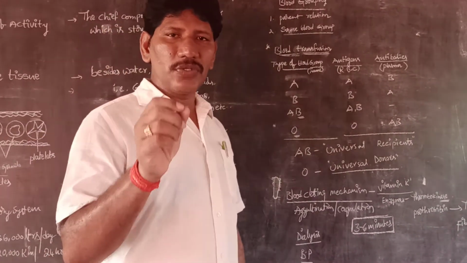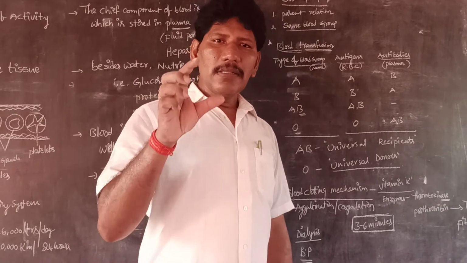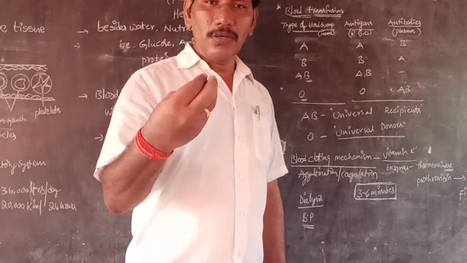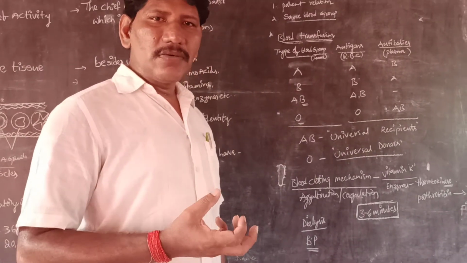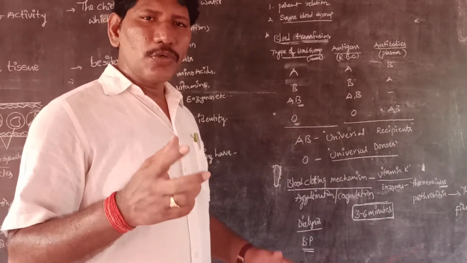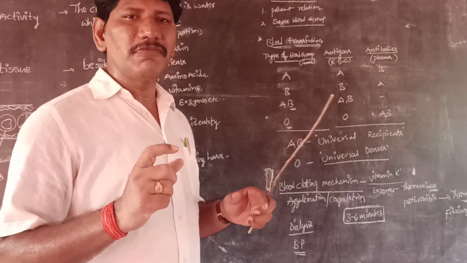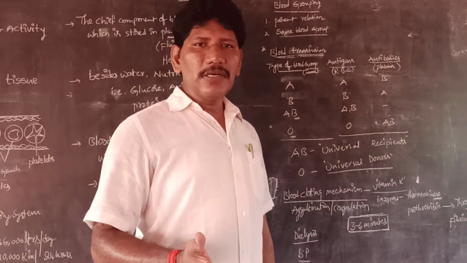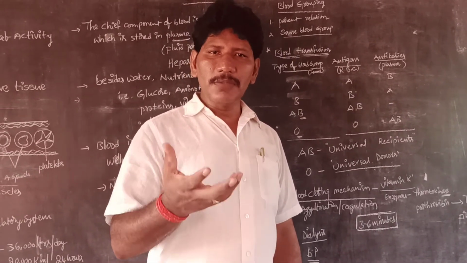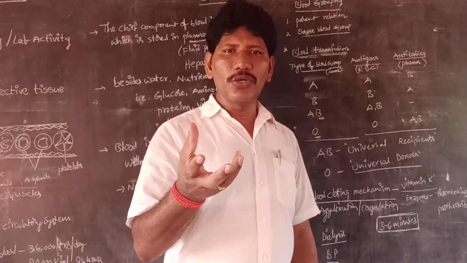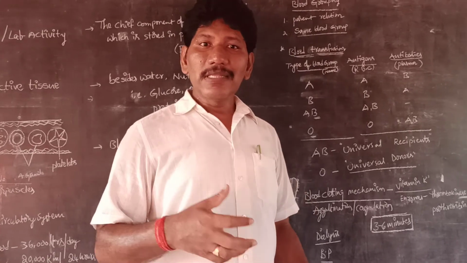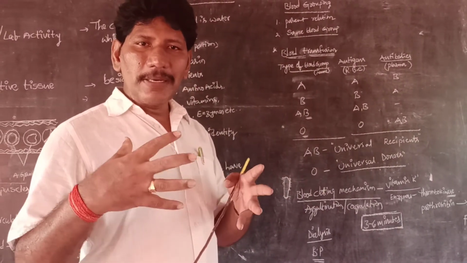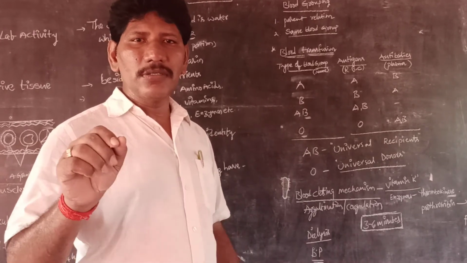At the time of blood transfusion, the donor who donates the blood and the recipient who receives the blood, the blood grouping of both persons is very essential to sustain our body. If not, if we simply donate blood or simply receive blood without knowing our blood grouping, the blood can clump or coagulate, which can cause blockage and lead to death.